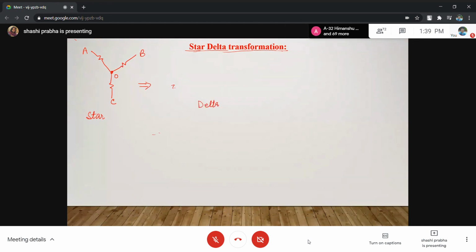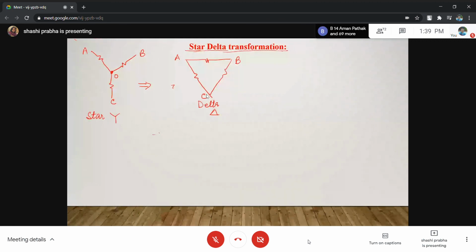What is called delta? Delta means we make a triangle. Delta is this one, star is this one. So I want to convert this into a delta. This is A, this is B and this is C. I call this delta. So first you tell me, is it clear what is called star and what is called delta?